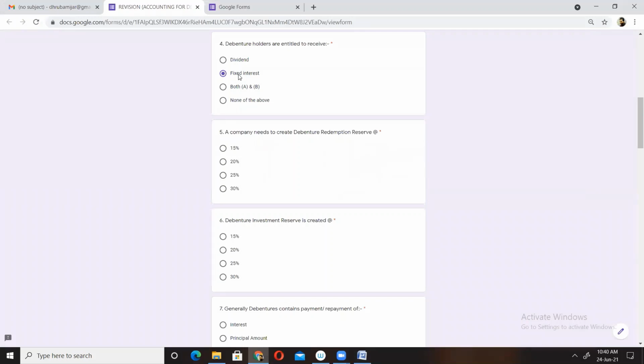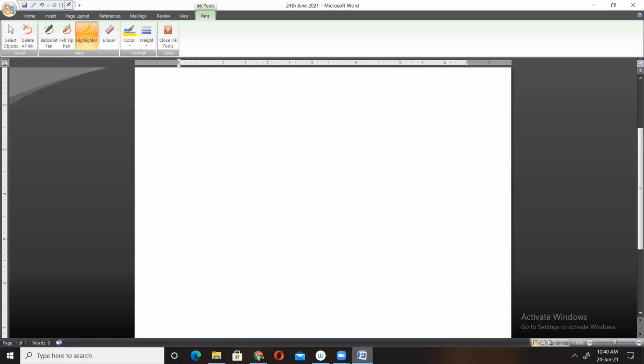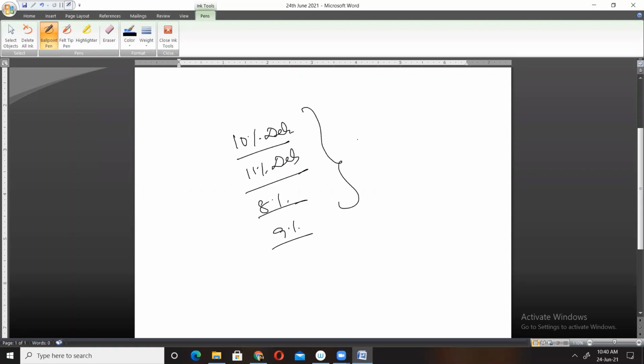Yes, correct. Because whenever debentures are issued, they are issued for a specific rate. Like we have seen in this model, we get 10% debentures, 11% debentures, 8% debentures, 9% debentures. So these 10%, 11%, 8%, 9% represent the rate of interest, which is fixed upon the value of the debentures. All right. Yes.